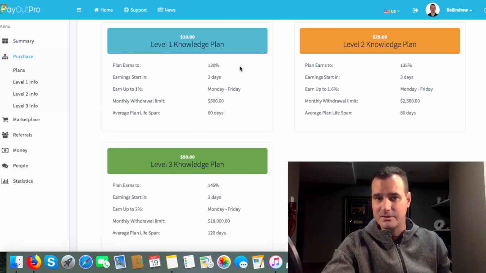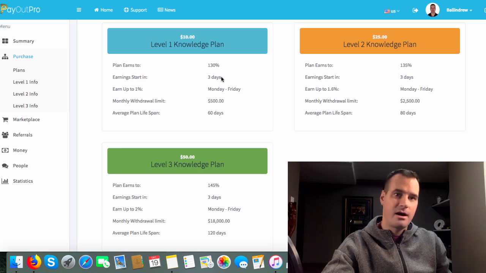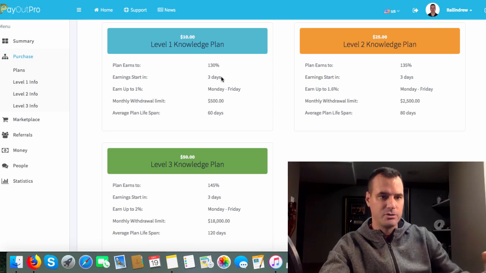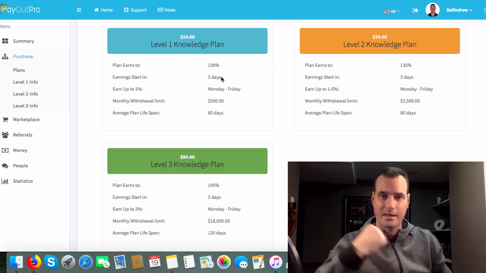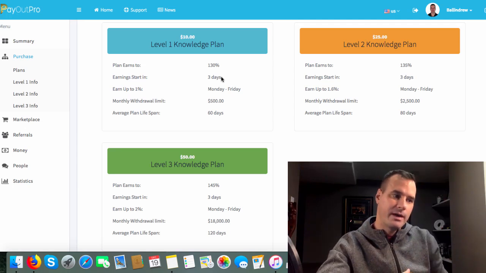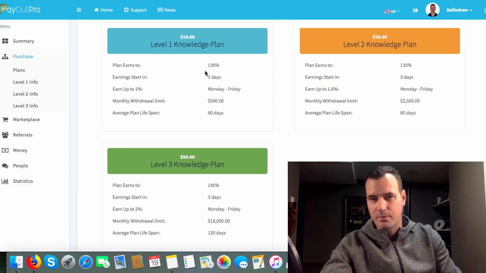This is pretty self-explanatory. All the packs start within 3 days, guys. This is not a revenue share where you fund and the new funds coming into the system are paying out the withdrawals. It doesn't work like that. What we actually do is you're purchasing a knowledge plan, which is over here. You can see level 1, level 2, and level 3.